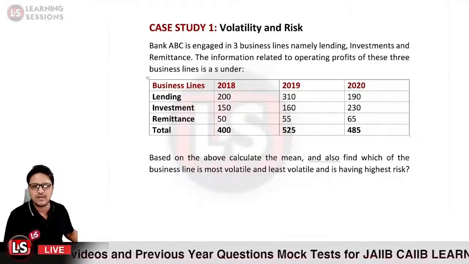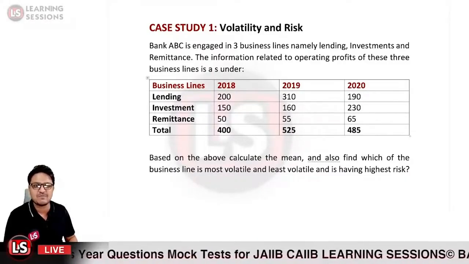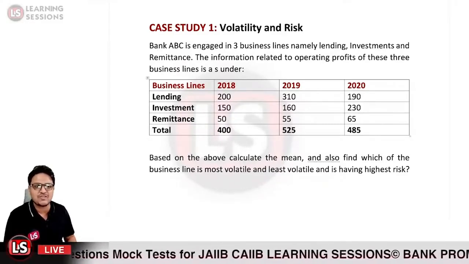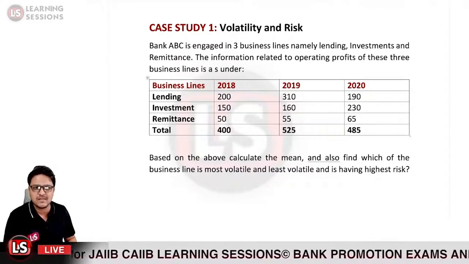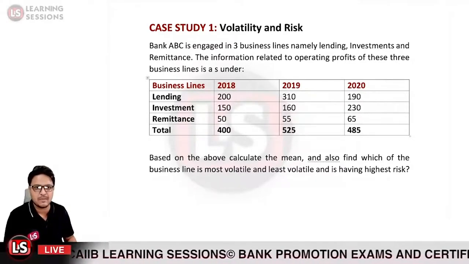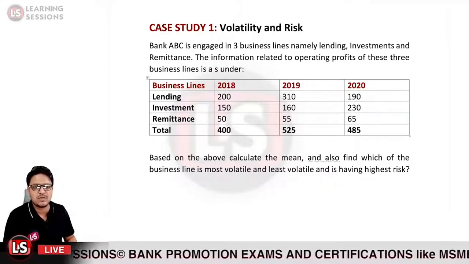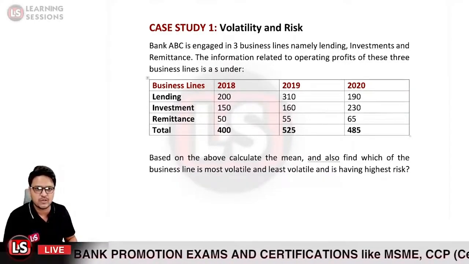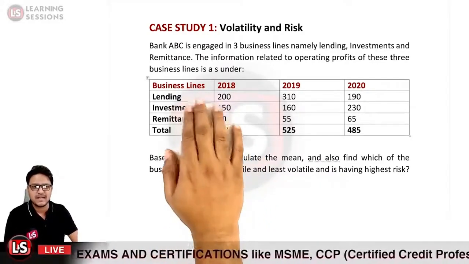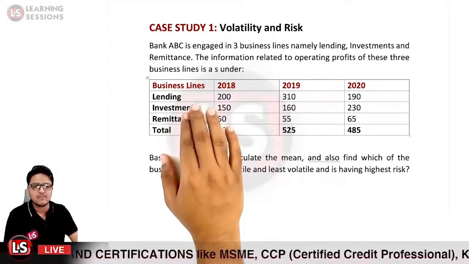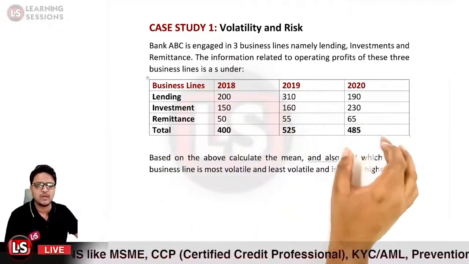So case study 1 over here is related to volatility and risk, and it says bank ABC is engaged in 3 business lines, namely lending, investments and remittances. So there are 3 business lines for bank ABC, and the information related to the operating profits for these 3 business lines is given as under. These are the business lines, that is lending, investment and remittance, and against them the operating profits are given for the different years 2018, 2019 and 2020.